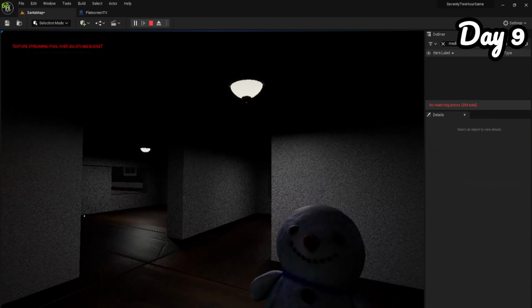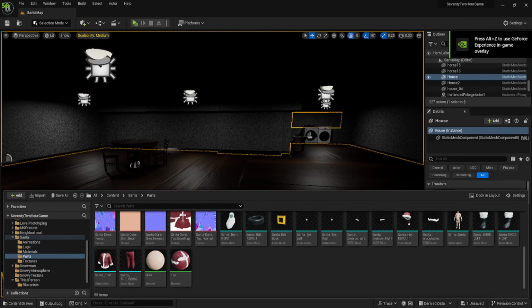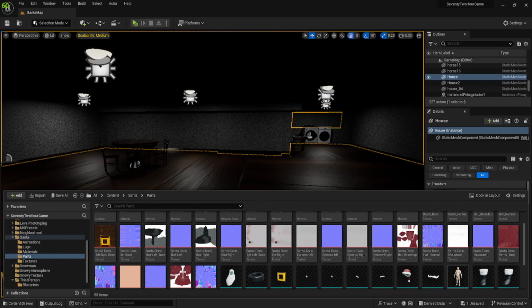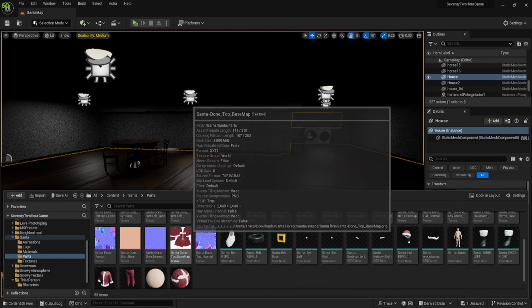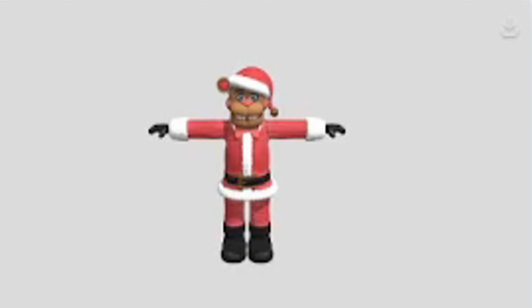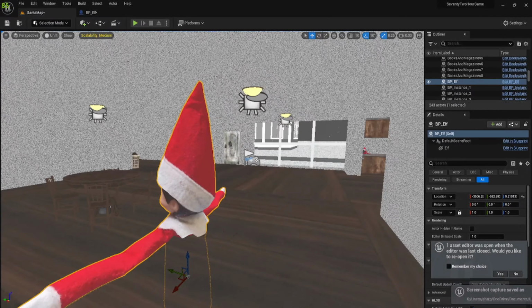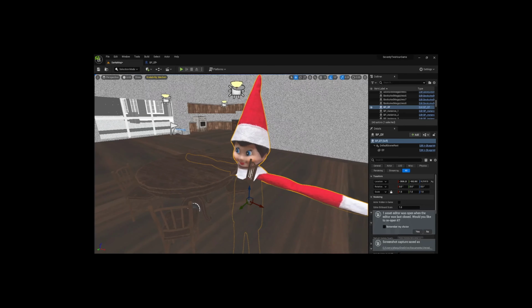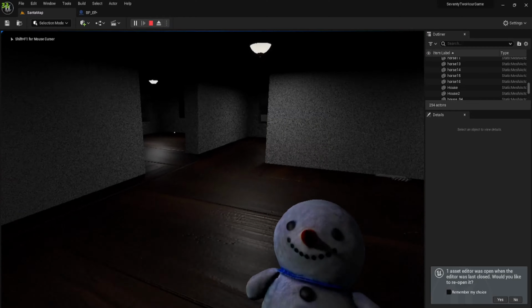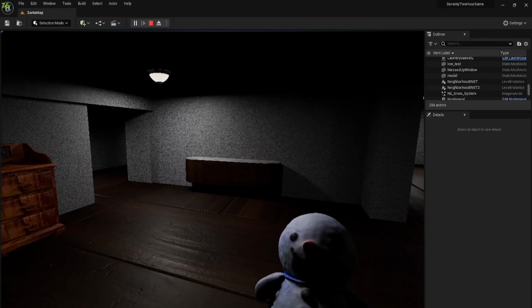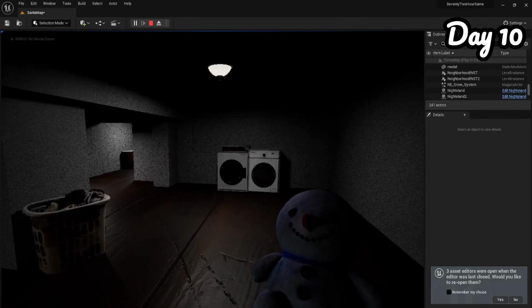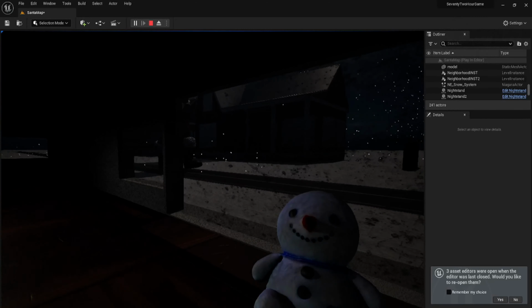I was planning to work on Santa, but for some reason, Santa did not have a skeleton, but he was made up of parts. I didn't know how to make a skeleton, so I went back to Sketchfab and looked for more models. I decided to go back to Mixamo, and seriously, all I had to do was download the animation with the skin, because it added the skeleton Mixamo made. I finally got Santa into the scene, but it took me a while to get the right size.